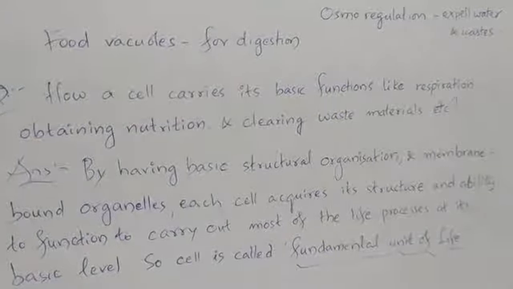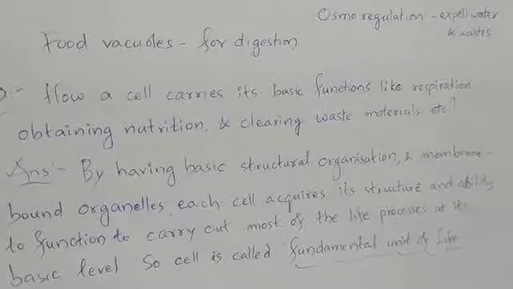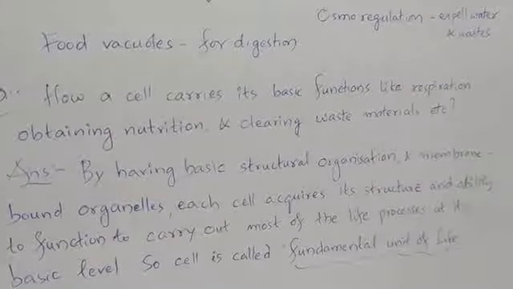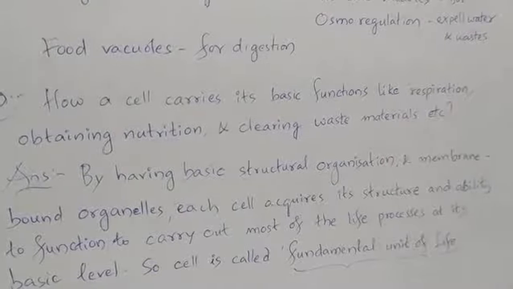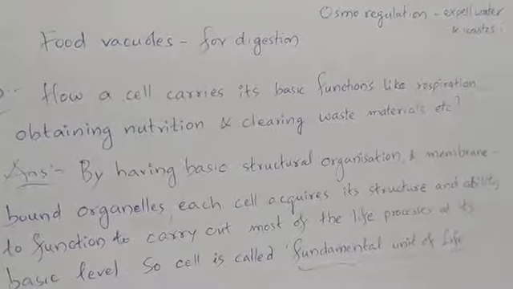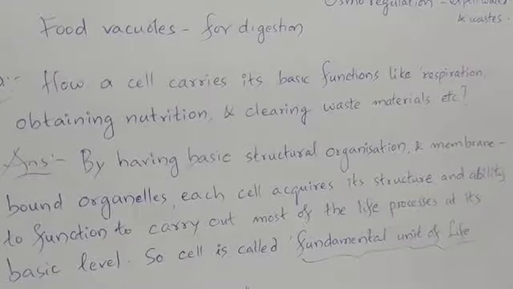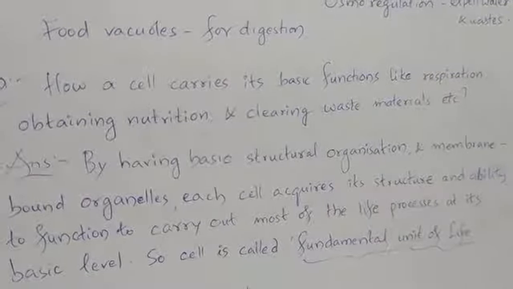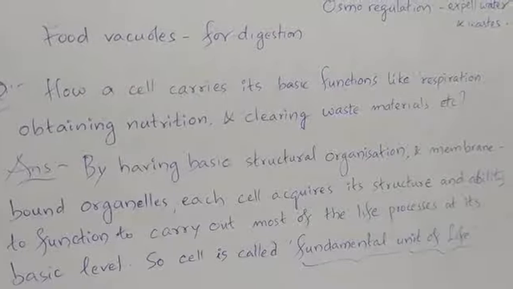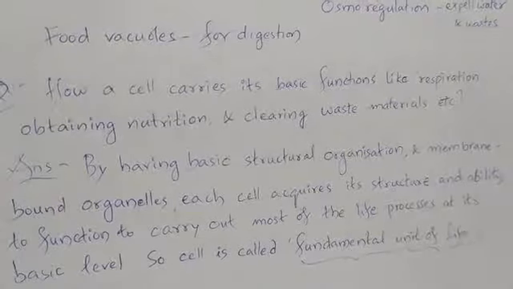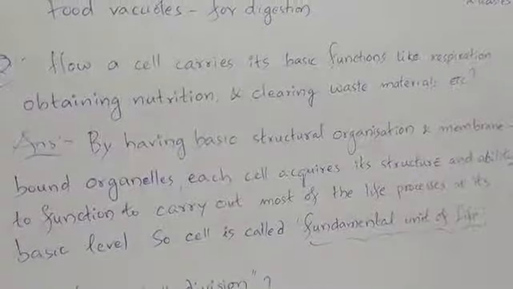This basic structural organization provides the ability to function, and it provides a definitive structure to the cell. With the definitive structure and the ability to carry out most of the life processes at a basic or primitive level, the cell is able to carry out all its basic functions. As the cell is able to carry out all of its basic functions, the cell is called the fundamental unit of life.